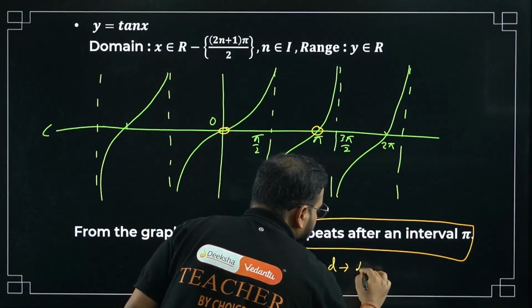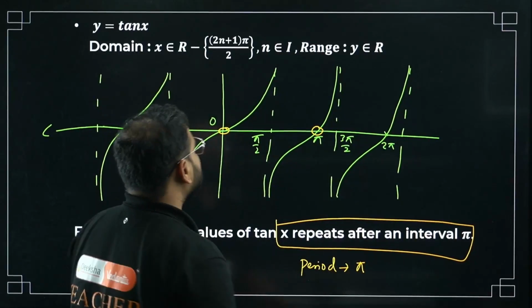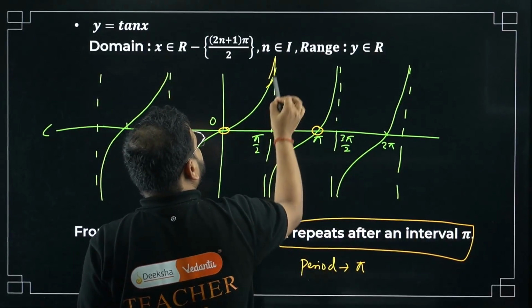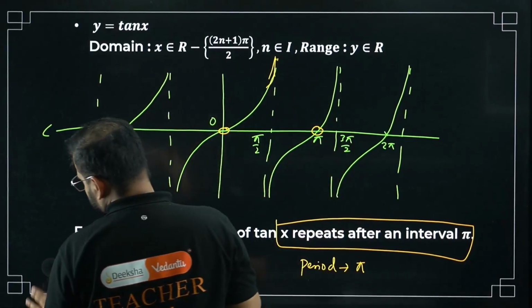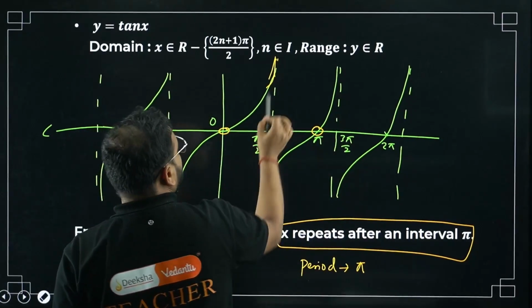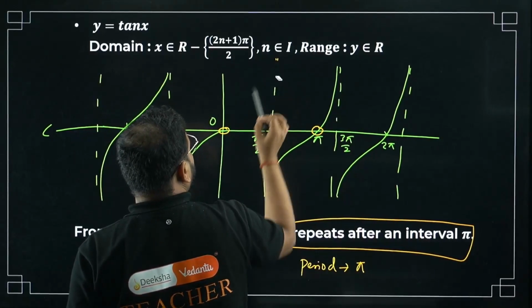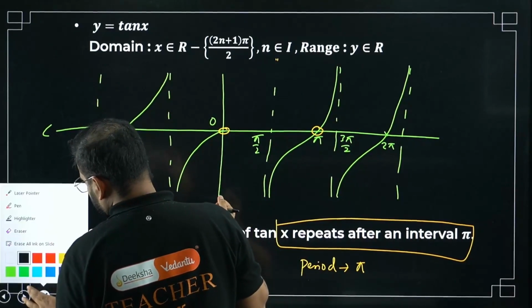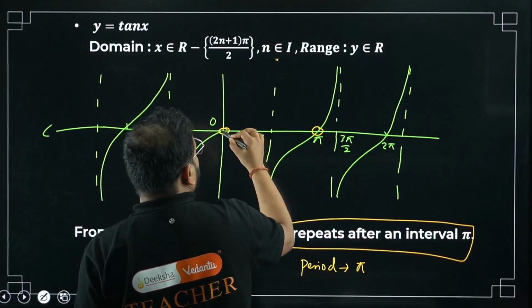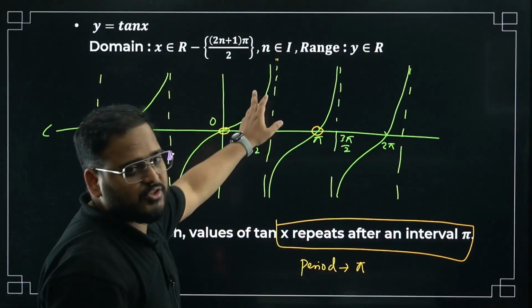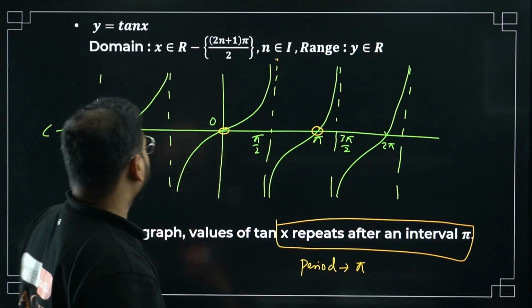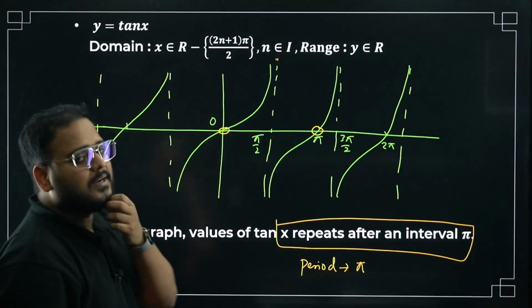Period is pi. Okay, what happens at this point is not going to be like this. It's going to be like this. It's going to be non-touching. It will never touch. So one second, I will just make this change a little bit. This will not be like this. I can draw it again. Let me make it better. It should be like this. It will never touch. So at pi by 2, the function is not defined. Function is undefined. We're getting this value as infinity.